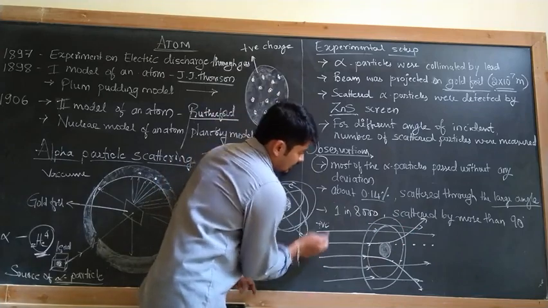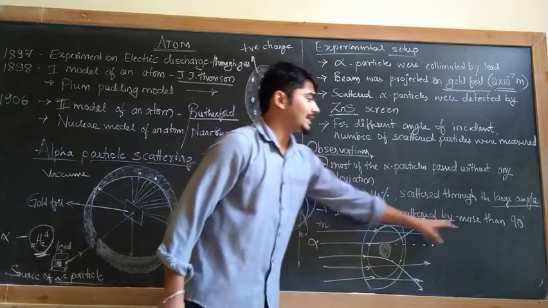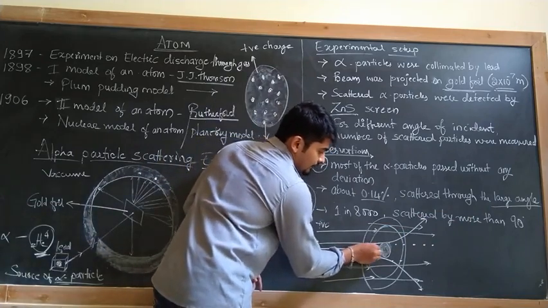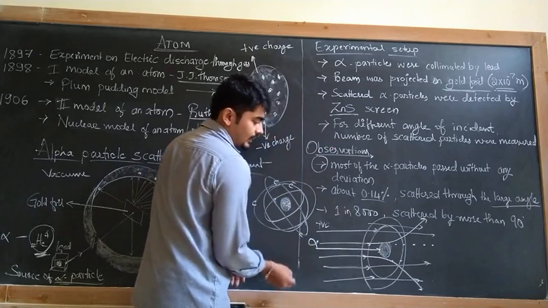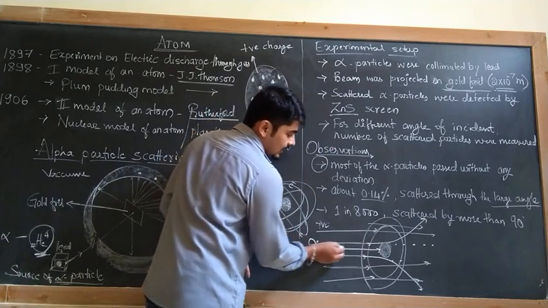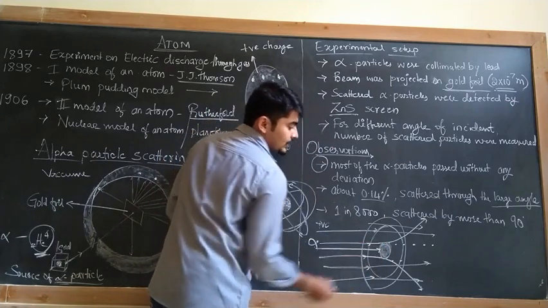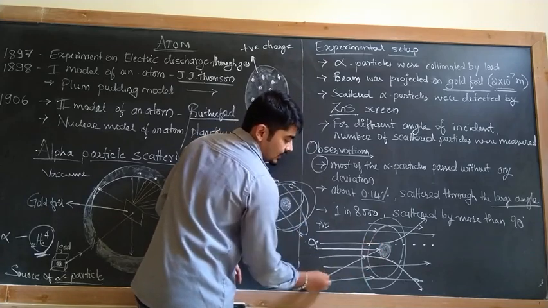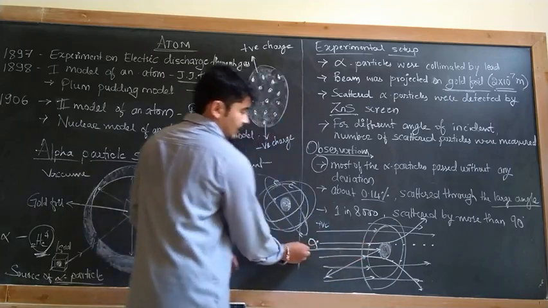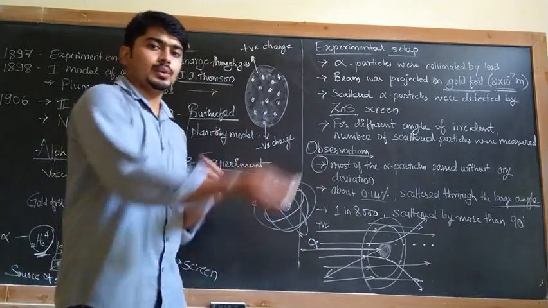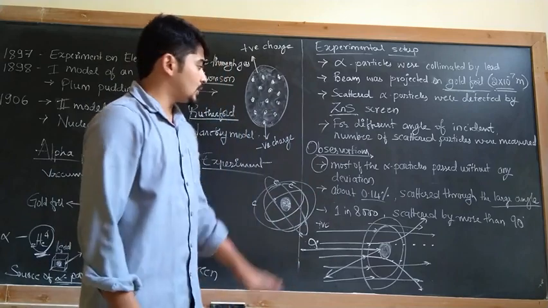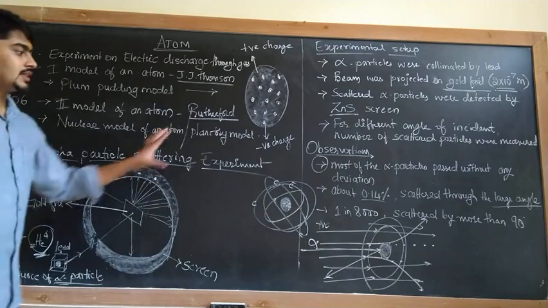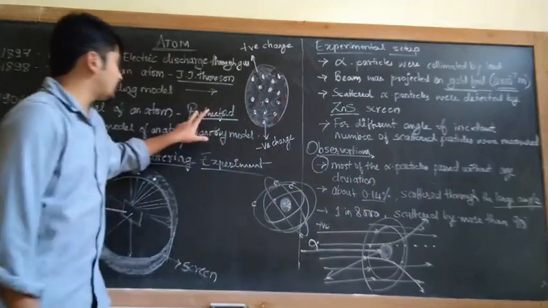And the third point, 1 in 8,000 scattered by more than 90 degrees. If one alpha particle goes directly onto the nucleus, what happens to it? Positive and positive interaction, so they are repelled or reflected back in their own direction. So these are the experimental setup and the observations made by Rutherford.